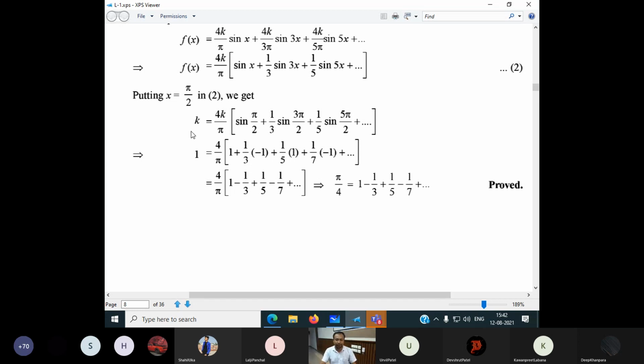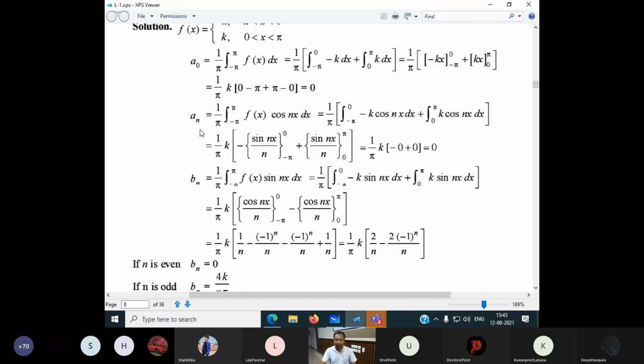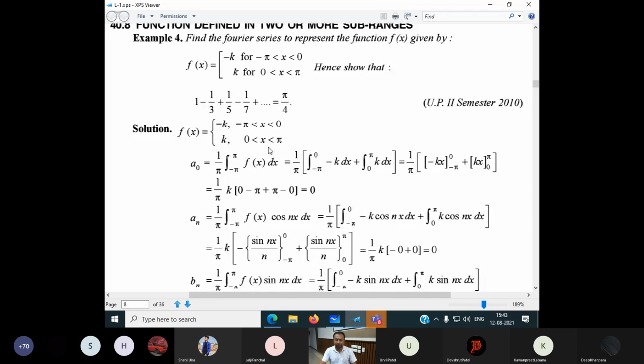Look here. Put the value. So I can get this is π/2. I can get k, which is in range. Why is it coming k? Look here. This is k because x equal to π/2 is between 0 and π. So the value of the function will be only k. If it is in between -π and 0, it becomes minus k.